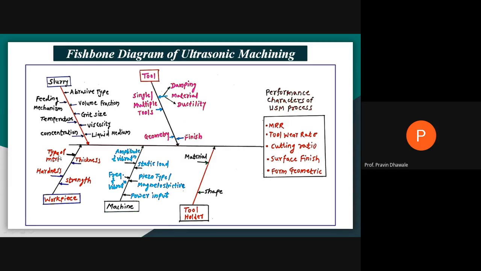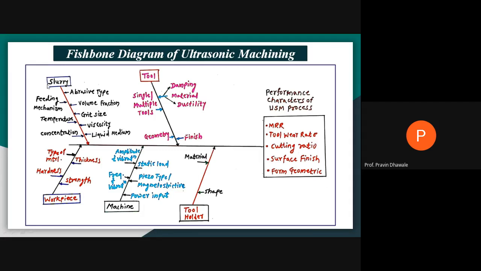Which type of material are you selecting for machining under ultrasonic? What will be the thickness of that material? It also affects the performance. Whatever material you are using for ultrasonic machining, different materials have different hardness and different strength. Means while selecting the workpiece for ultrasonic machining, you must think about what will be the type, what will be the hardness, what will be its strength, mechanical strength, fatigue strength, yield strength, and how much thickness of this material you have chosen. Then you go for the slurry.